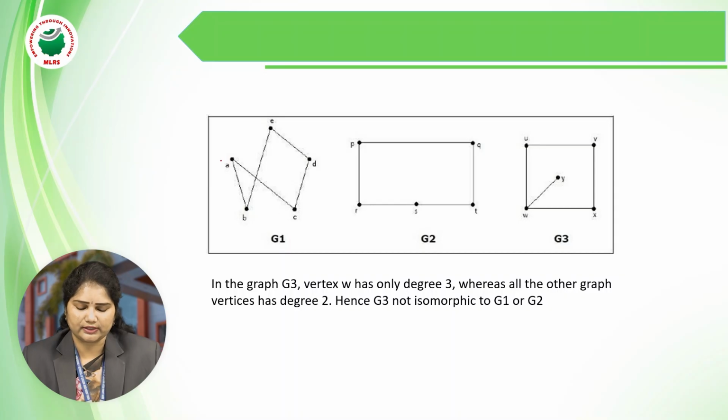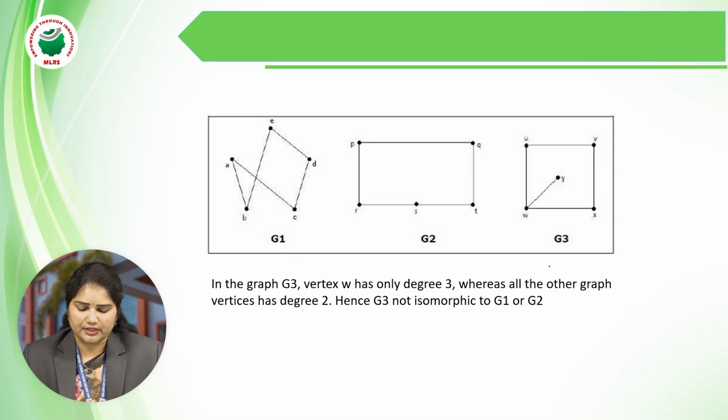How many vertices in this graph 1? We have 1, 2, 3, 4. Here 1, 2, 3, 4, 5. 1, 2, 3, 4, 5. If the first point is not satisfied, then the graphs are not isomorphic to each other. In graph 1 we have what? 5 vertices. In graph 2 we have how many vertices? 5. In graph 3 we have 5 vertices.